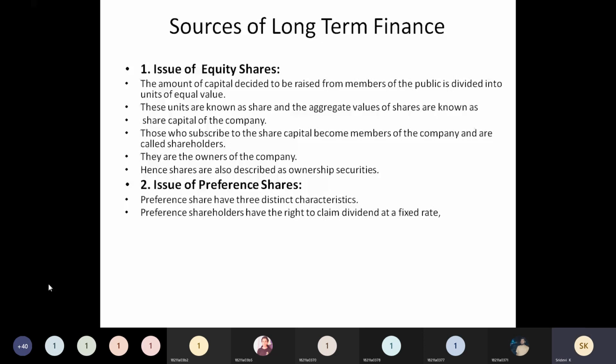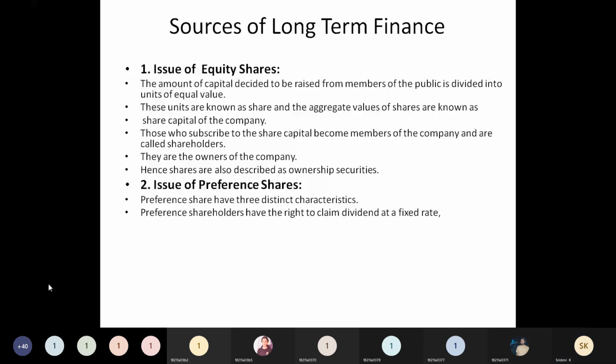These debentures will be issued in multiples of 10, 100, 500, or 1000, like 1500, 2000, and so on. This will carry a fixed rate of interest.